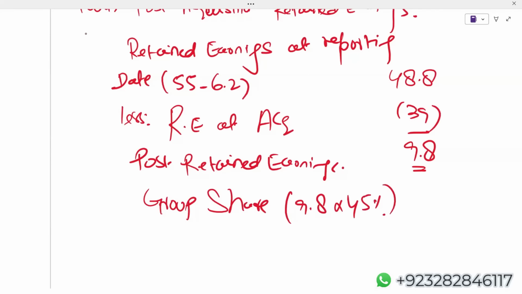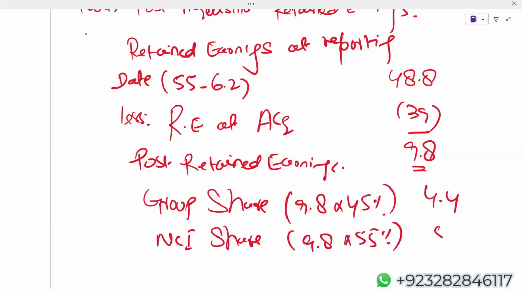It is coming 4.41. Let's take it 4.4. NCI share, we have to again eliminate this. So we have to eliminate the share of group as well as NCI.